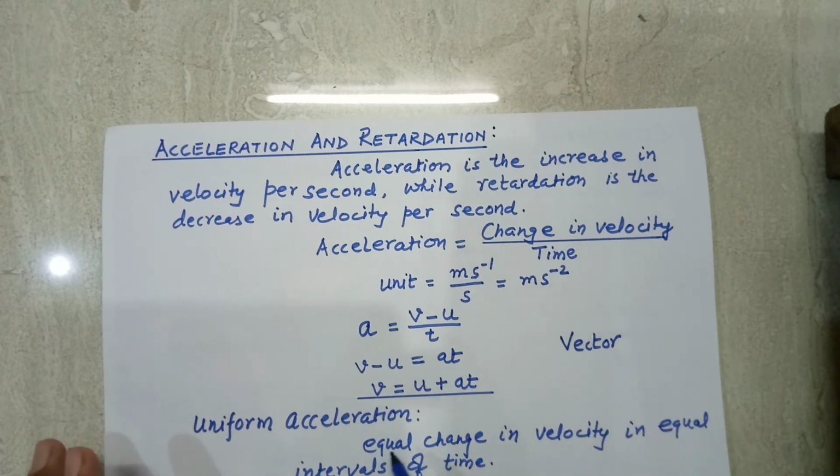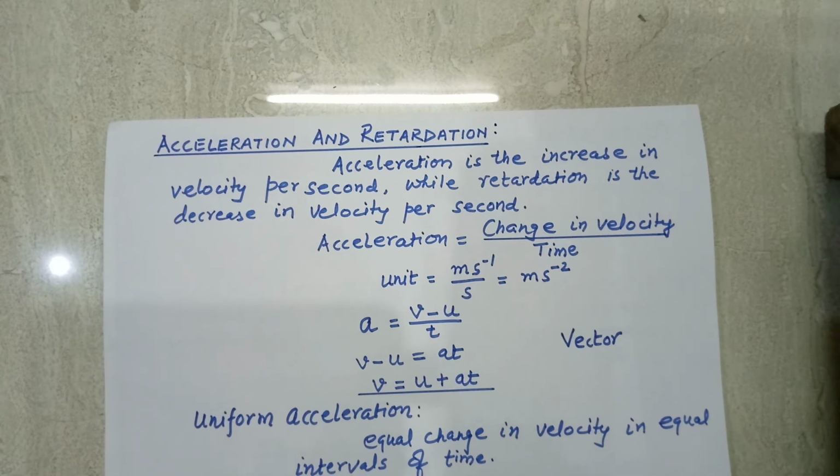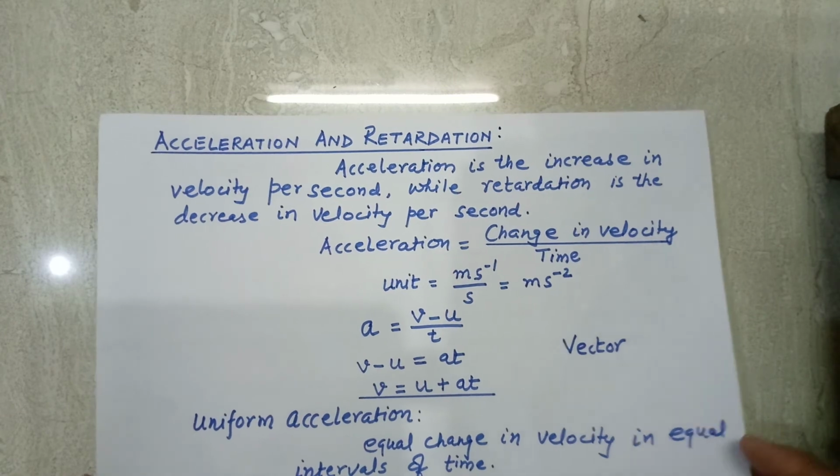Now uniform acceleration. If there is equal change in velocity in equal intervals of time, then the acceleration of the body is called uniform acceleration. Whereas if there is unequal change in velocity in equal intervals of time, then the acceleration is variable acceleration.